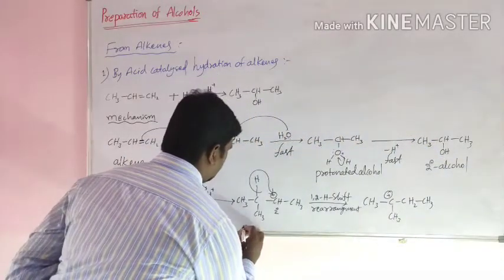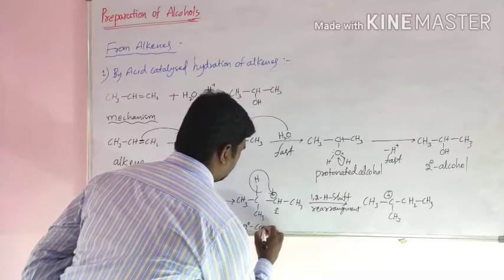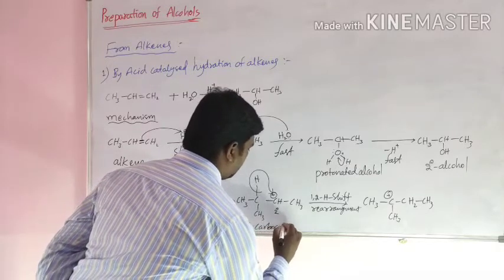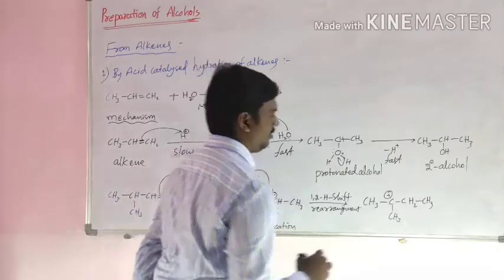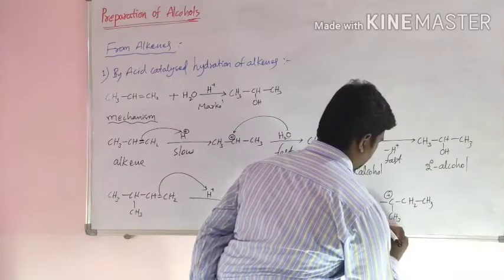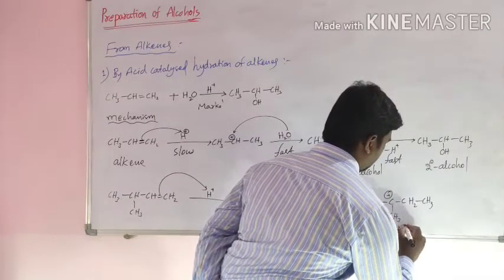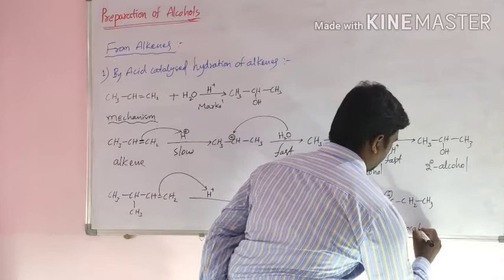This is secondary carbocation and this is tertiary carbocation.